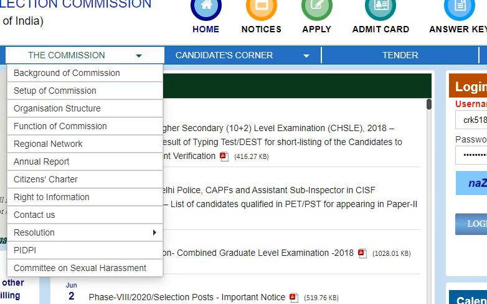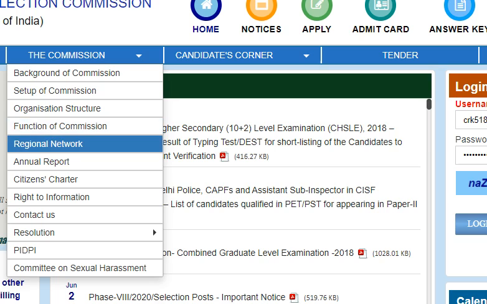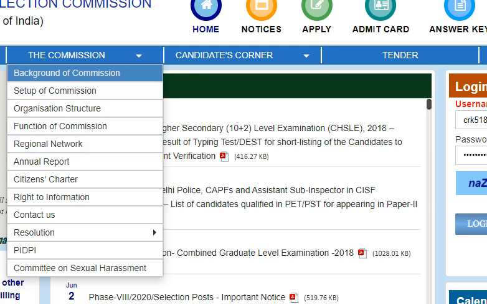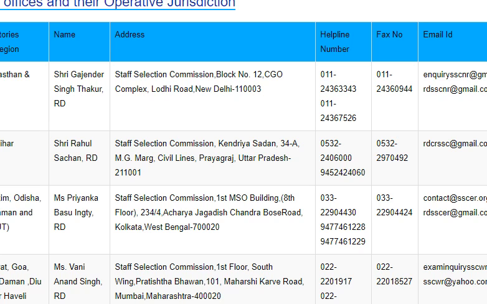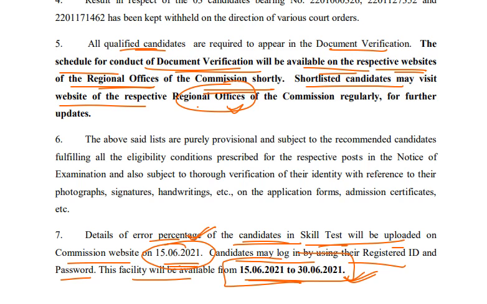There you will find your region and the states that come under it, and the website regarding your state is also given there. That link I will also give in the description. You can go through it so that you get all the websites regarding your regions. So this is a recent update regarding the CHSL 2018 data entry speed test and typing test.